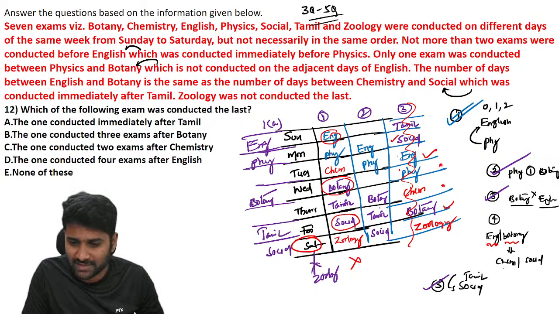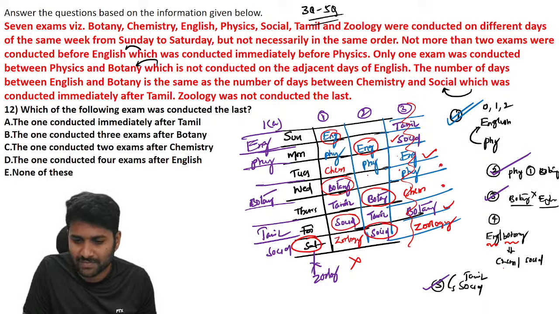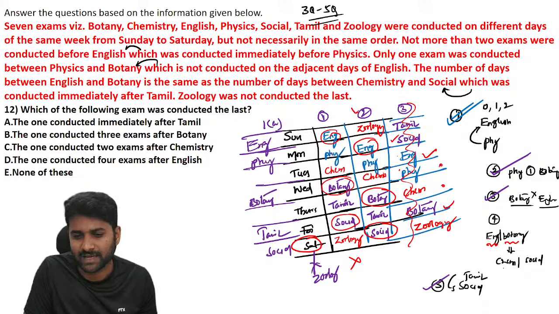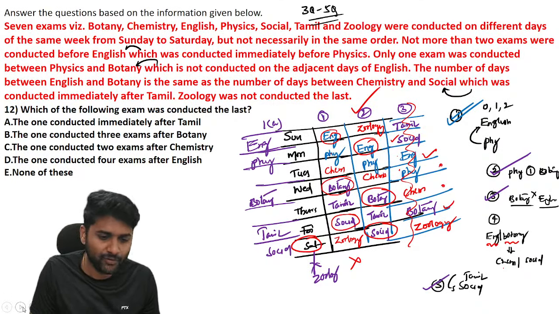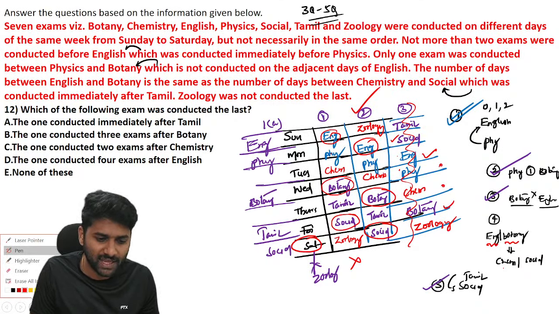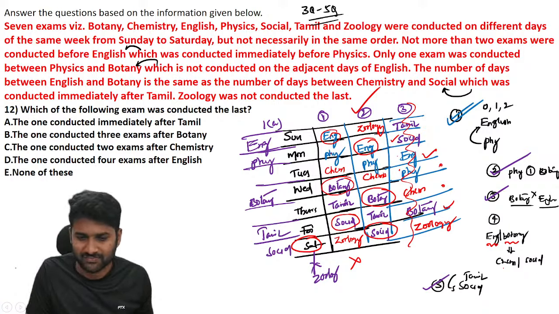Let's check this case again. English and botany: there are two subjects between them. And the social, and definitely you have to confirm chemistry on Wednesday. So definitely zoology here. So yes, the second possibility is right. But before confirming that, you should verify whether 1A is the right possibility or the wrong one. Let's go back to the same one.